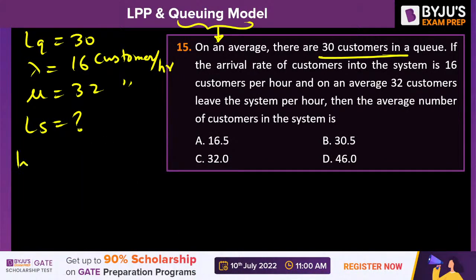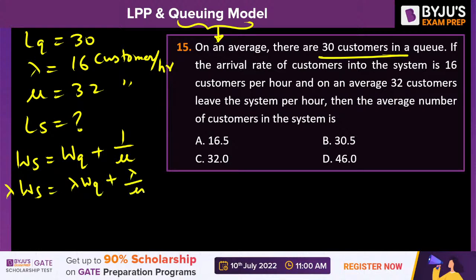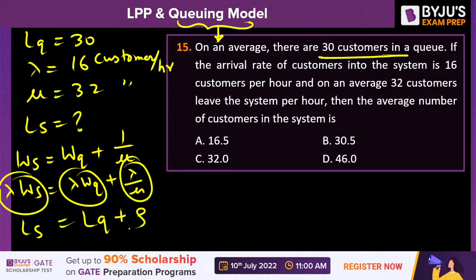Do you know the waiting time in the system is equal to waiting time in the queue plus service time? This is the general understanding. If we multiply by lambda, lambda Ws is equal to lambda Wq plus lambda by mu. From Little's formula, this is Ls, this is Lq, plus lambda by mu is rho.